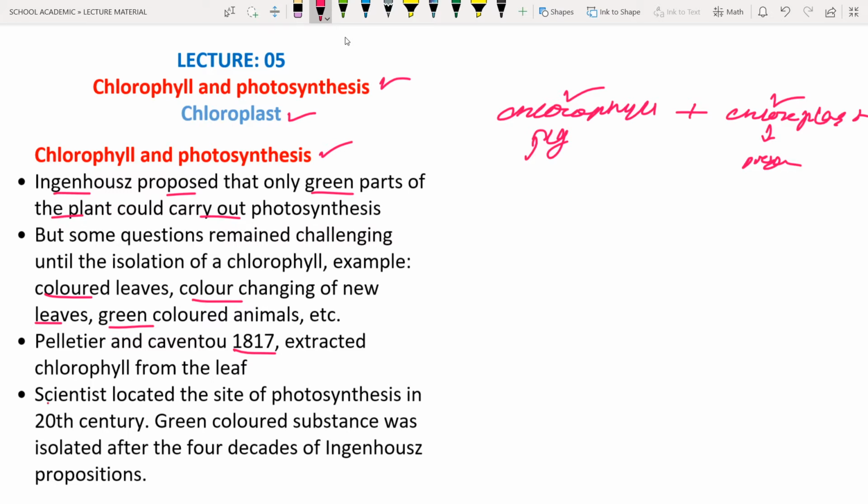The scientists located the sites of photosynthesis in the 20th century, and they found that the green colored substances were isolated four decades after Engenhousz's propositions. It means they took four decades after the propositions of Engenhousz. Okay, that is about it.